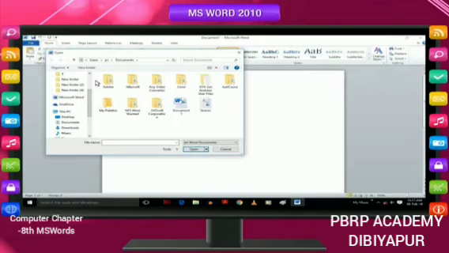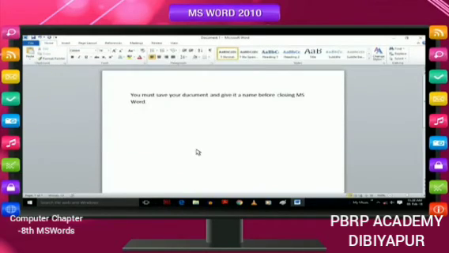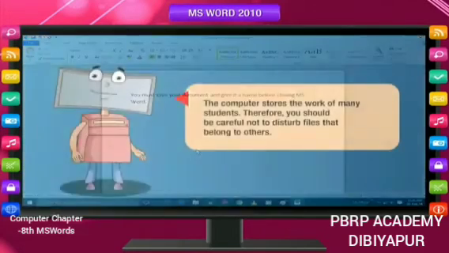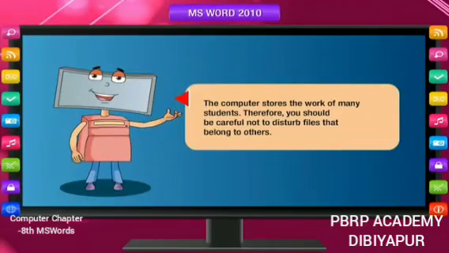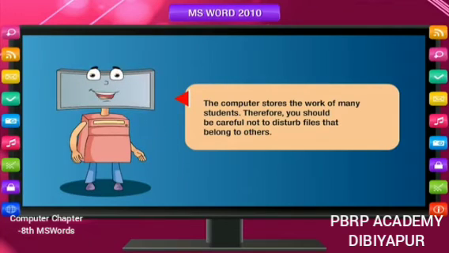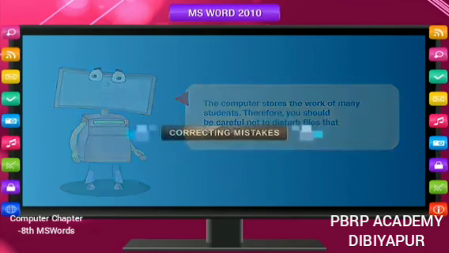Select your document by clicking on its name and click on the Open button, or double-click on the document name. The file or document will be opened and the name will be displayed on the title bar. You can view the contents in the document area and make corrections if you want. The computer stores the work of many students. Therefore, you should be careful not to disturb files that belong to others.